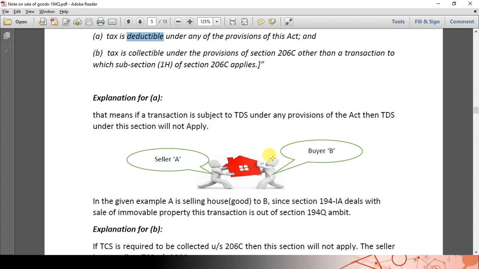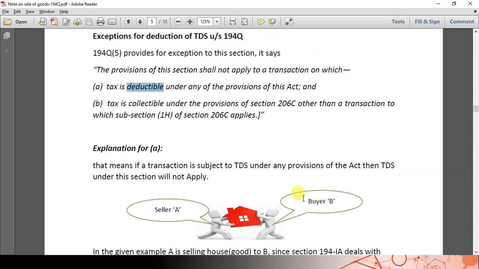Mr. A is selling a good. Immovable property is not a good, but for the time being, let us say it is a good. So Mr. A is selling a good to Mr. B, that is, a house property. Since section 194IA deals specifically with the sale of immovable property, this transaction is out of the ambit of section 194Q. So any transaction which is covered under some other section apart from 194Q, that section prevails over section 194Q.